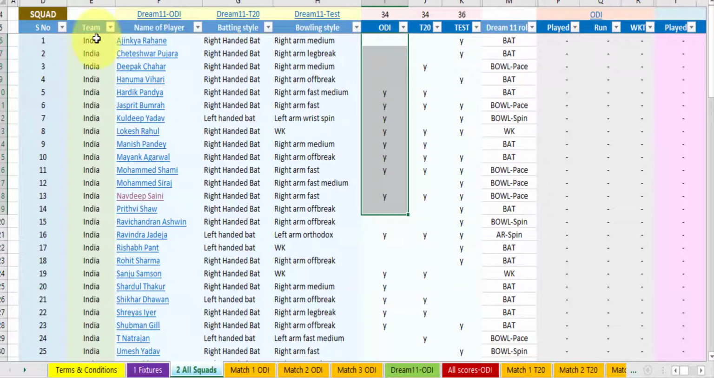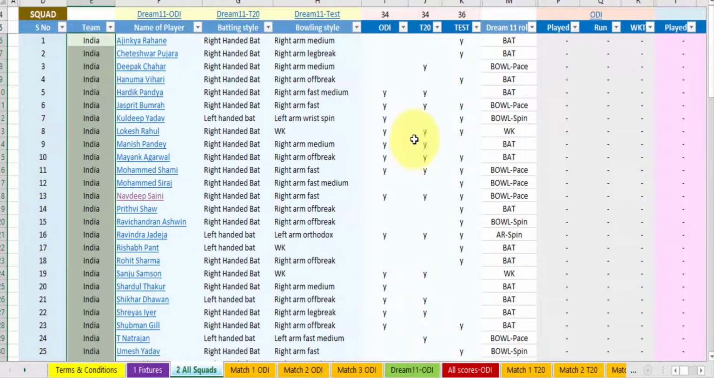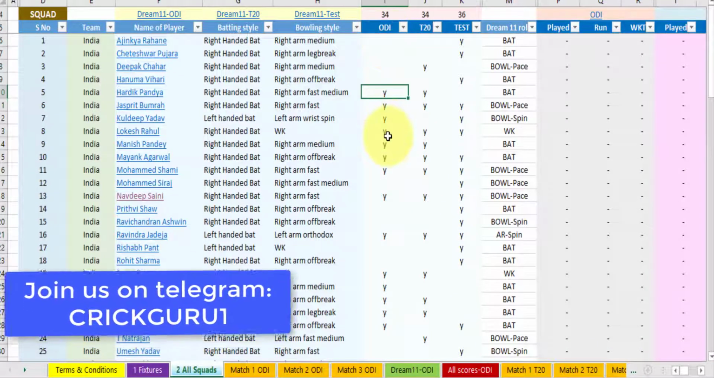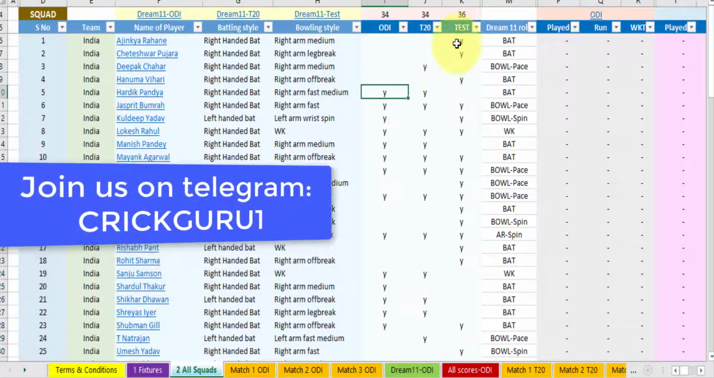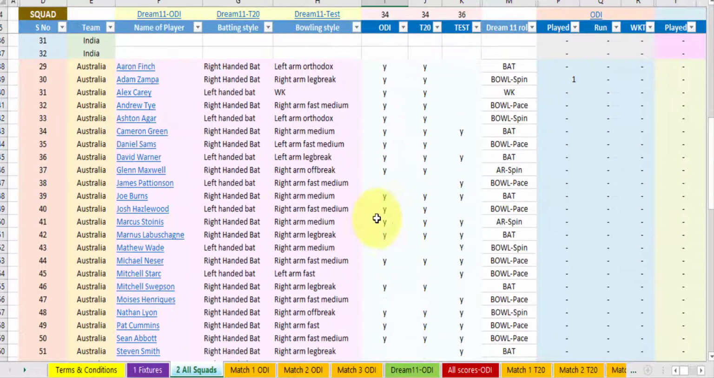If I see, there are total how many players? The total is 29 players, out of which some are playing ODI, some are playing T20, some are playing Test. And there are players who are playing all the three, like Lokesh Rahul. He is playing all the three formats of the game, ODI, T20 and Test. And similarly, if you see in Australia, there are Aaron Finch, Adam Zampa, like Cameron Green, he is playing all the formats of the match.